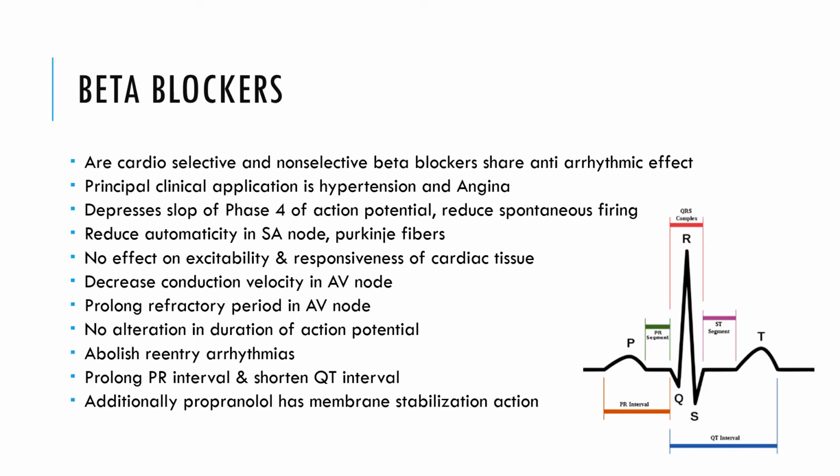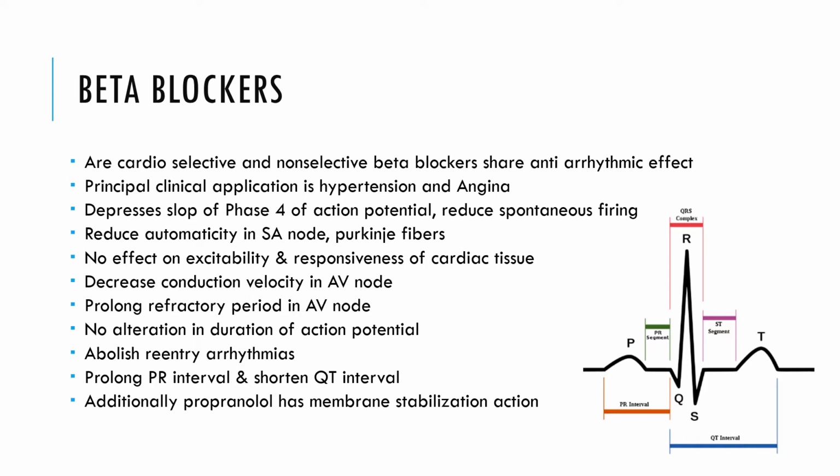Due to that, they also reduce the automaticity of the SA node and Purkinje fibers. Whatever the automatic tendency of the SA node or Purkinje fiber, which leads to the automatic generation of impulse and then it is propagated, this automaticity is a little bit suppressed, we can say reduced by the beta blockers, because SA node adrenergic firing is blocked by the beta blockers.